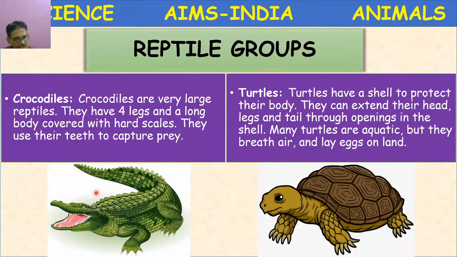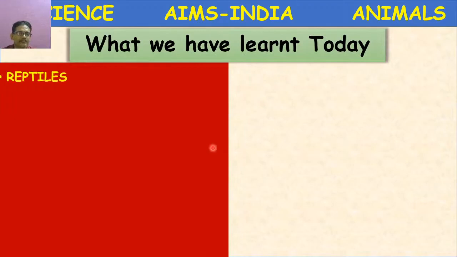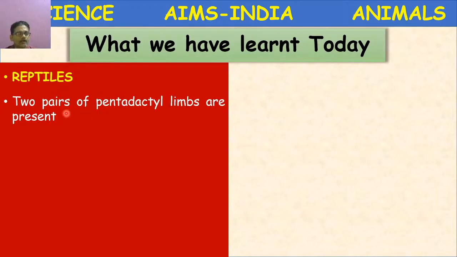Crocodiles, alligators, these are large reptiles. These are the group of reptiles. What we have learned today, let us recall about reptiles. Reptiles possess two pairs of pentadactyl limbs.